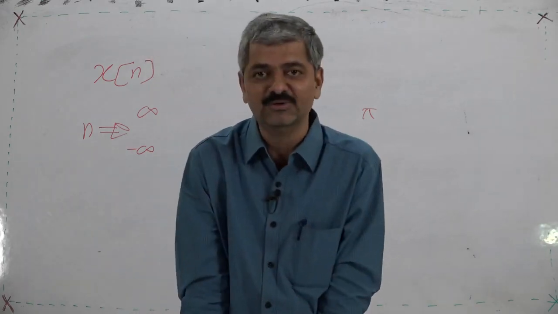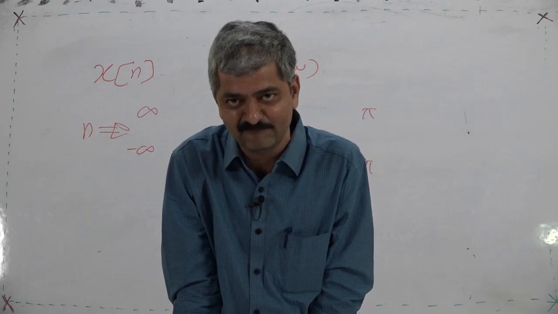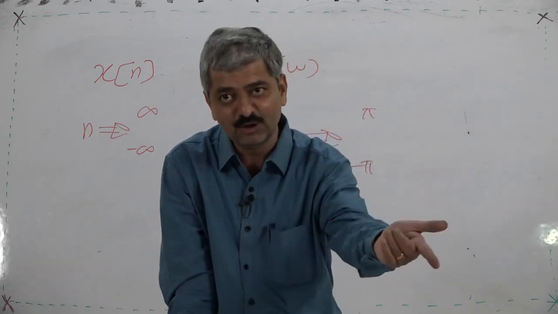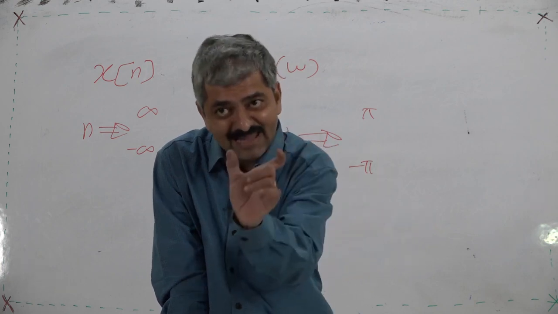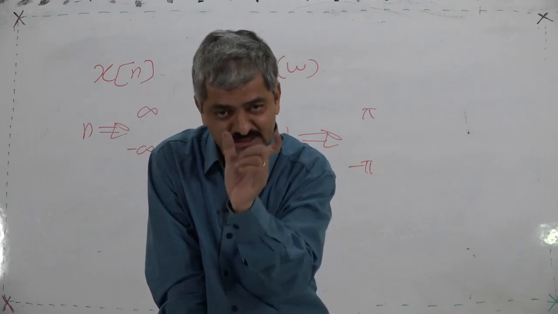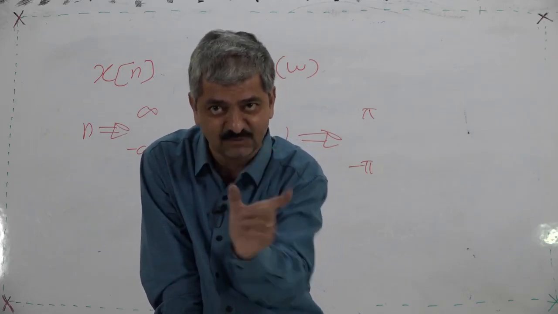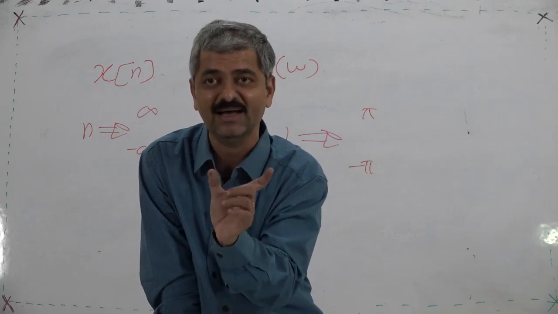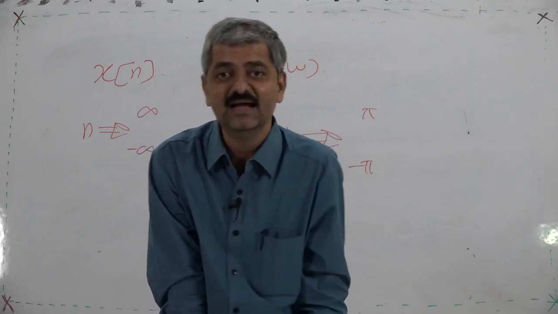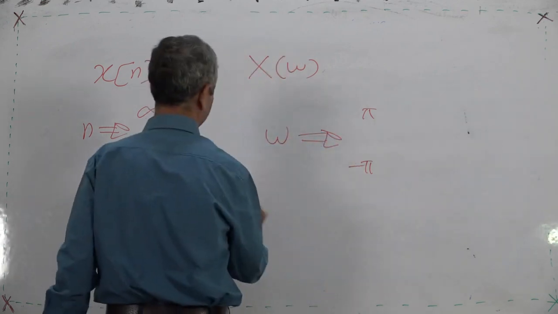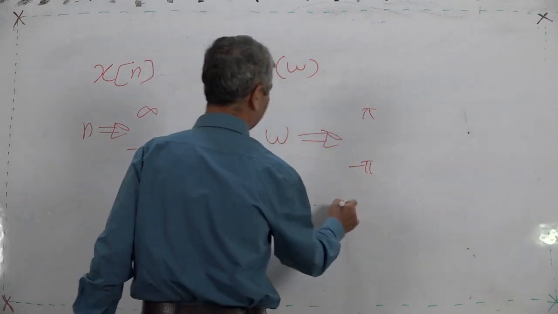So we have countably infinite samples in the discrete sequence, whereas in X(omega), what do we have? Omega is finite, because even though it is infinite, it repeats, so it is of no use. So a single interval of omega is a finite interval, but in the finite interval, how many points are there for omega? Infinite, because it is continuous. Only thing is that it is uncountable infinity. Countable infinity is first, second, third, fourth, fifth.